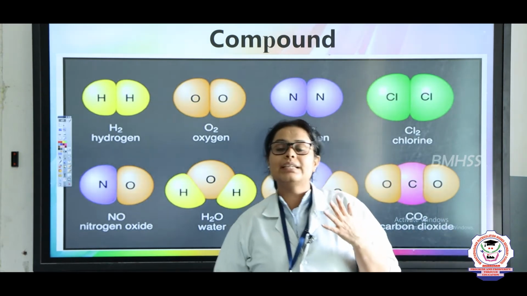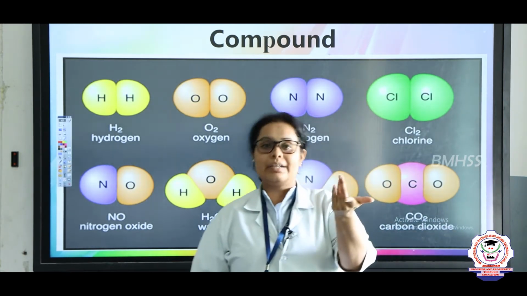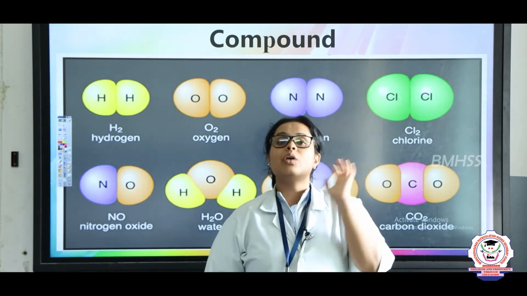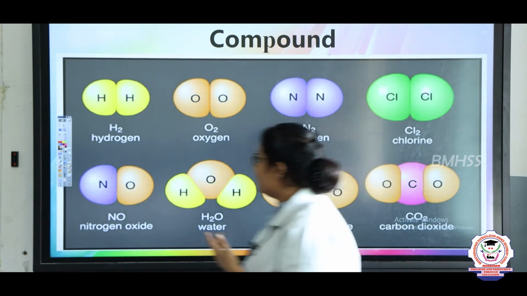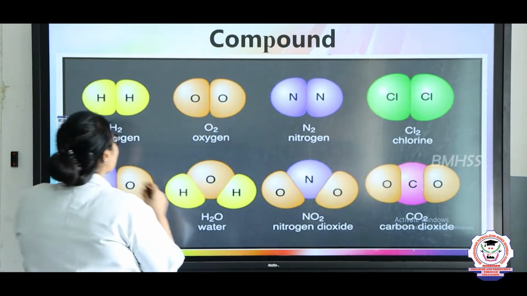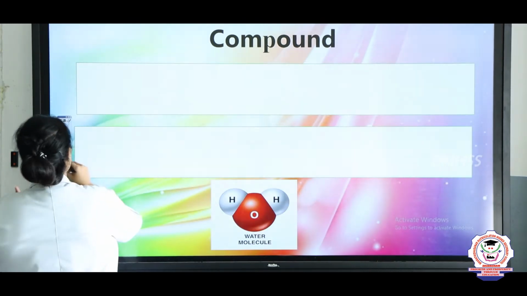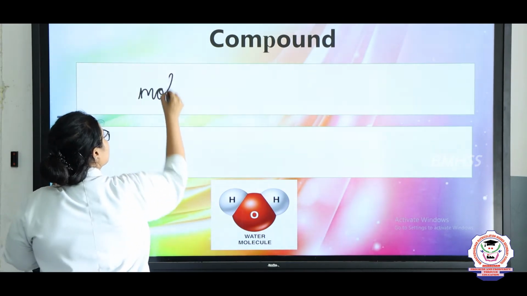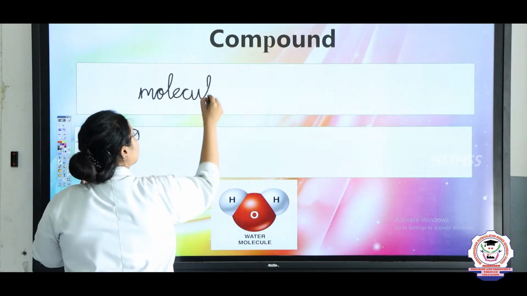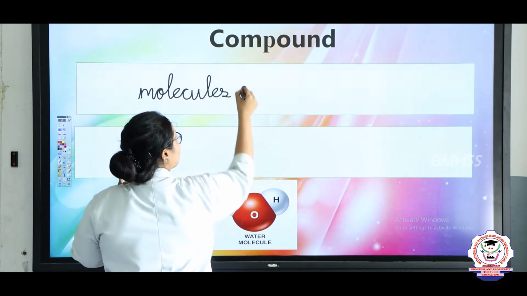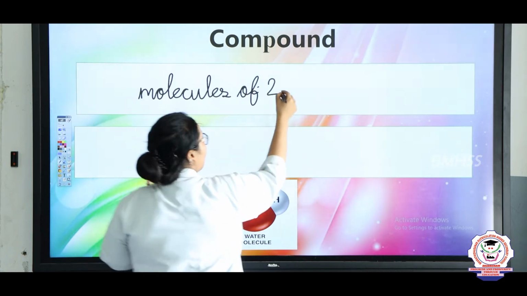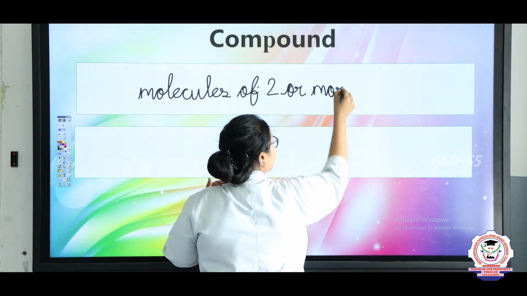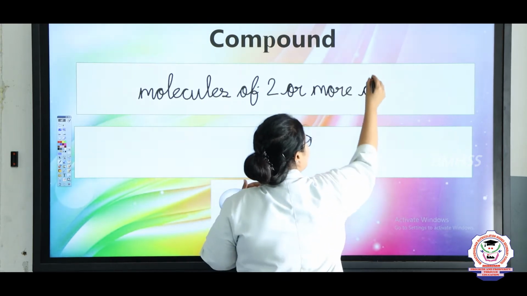Now carbon dioxide has more than one different atom, right? It is C1 and O2. That is why it is also known as a compound. So we can say that a compound is formed between different atoms. So what is a compound? Molecules of two or more different atoms.